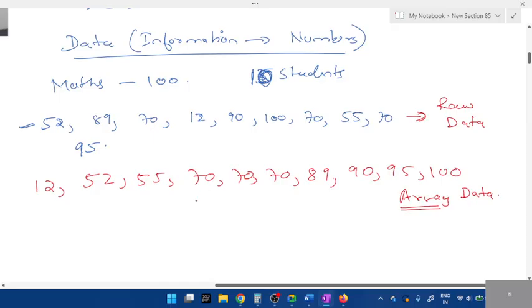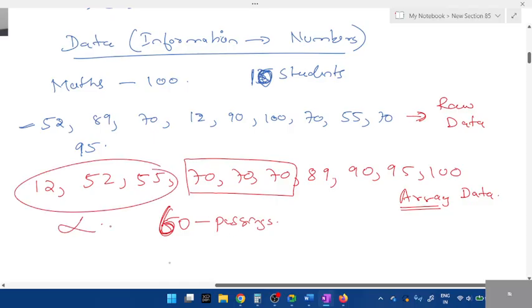In the second one, if I ask you how many students have got 70, 3 students. If the passing mark is 60, how many students have failed? 3 students have failed, right? How many students have scored 90 or above? 3 students. So if you arrange in order, isn't it easy to study? If I ask questions, are you able to answer? That is known as statistics.